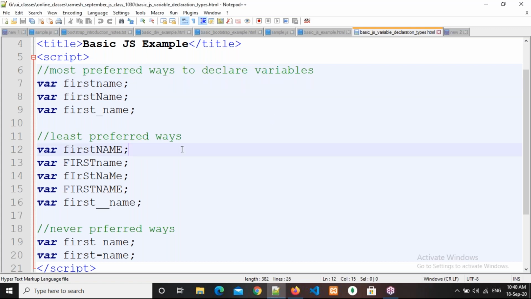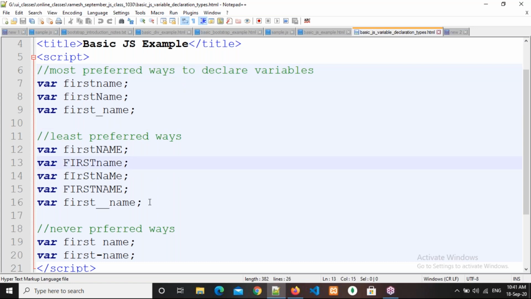Right. So in yesterday's class, we discussed the most preferred ways of how to declare variables. What are the most preferred ways, what are the least preferred ways, and what are the never preferred ways? Why are we treating that as never preferred? Because that will cause an error. Okay, right.